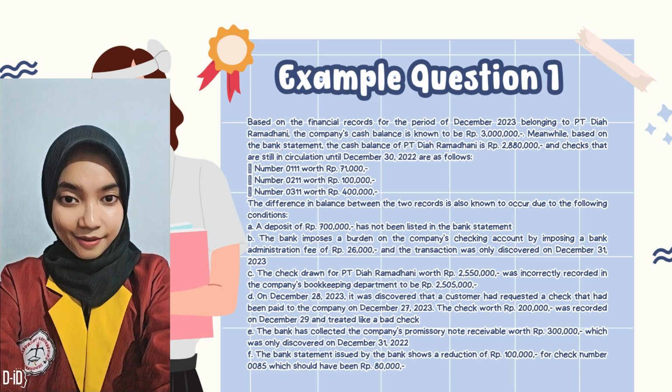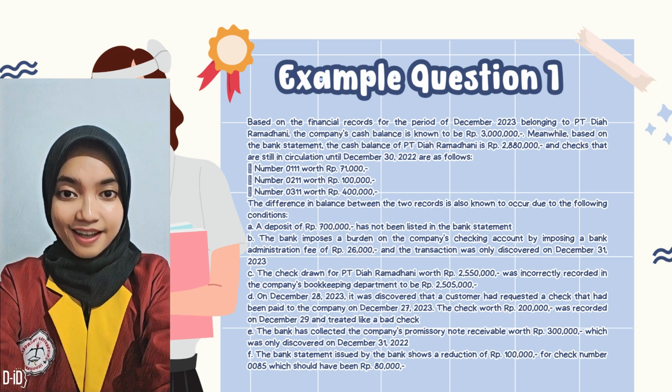C. The check drawn for PT Diah Ramadhani worth Rp. 2,550,000 was incorrectly recorded in the company's bookkeeping department to be Rp. 2,505,000. D. On December 28, 2023, it was discovered that a customer had requested a check that had been paid to the company on December 27, 2023. The check worth Rp. 200,000 was recorded on December 29 and treated like a bad check.